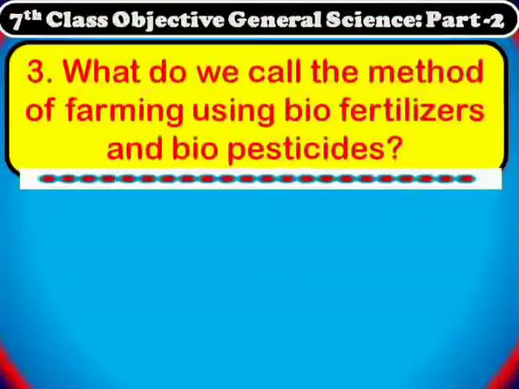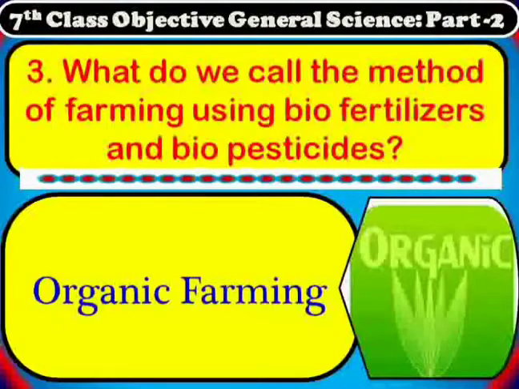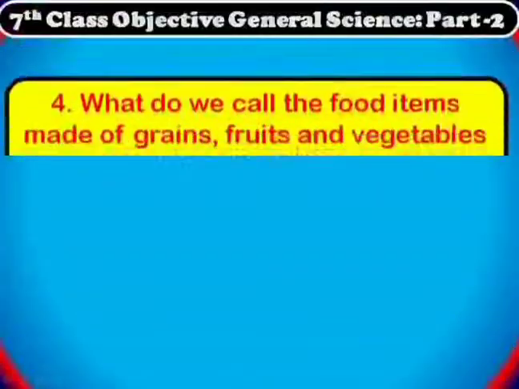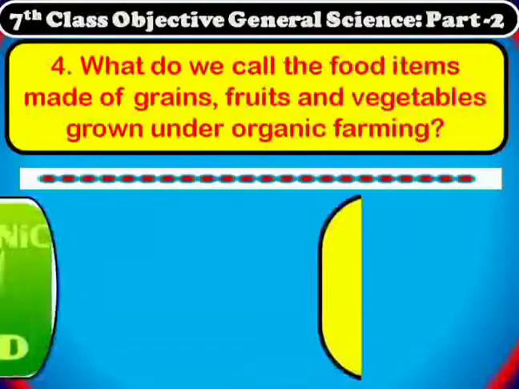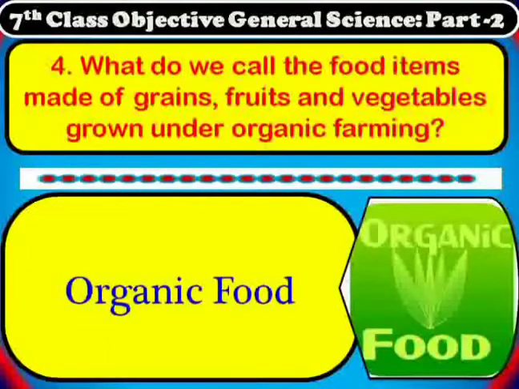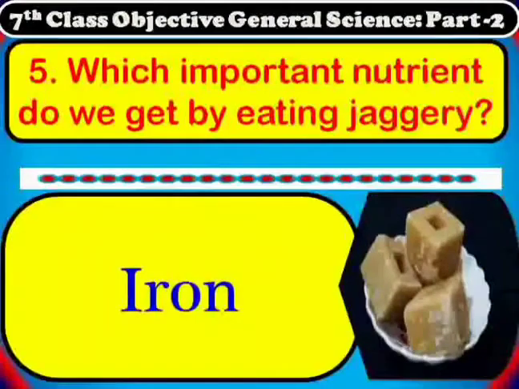What do we call the method of farming using biofertilizers and biopesticides? Organic farming. What do we call the food items made of grains, fruits, and vegetables grown under organic farming? Organic food. Which important nutrient do we get by eating jaggery? Iron.